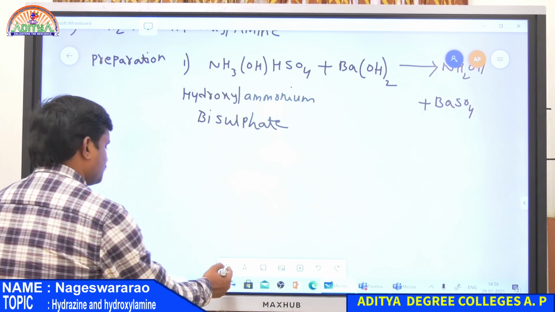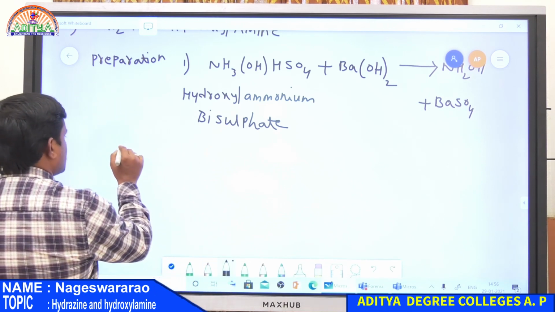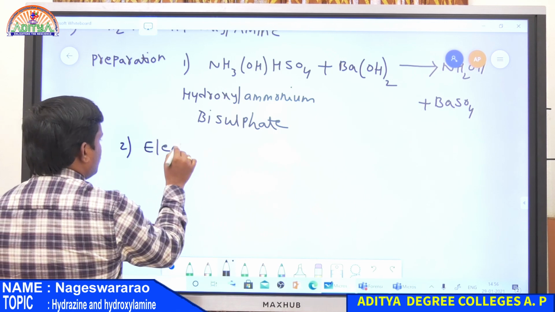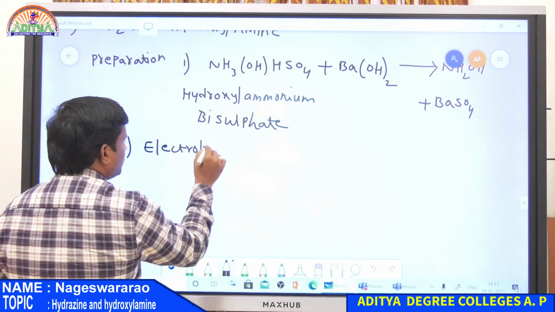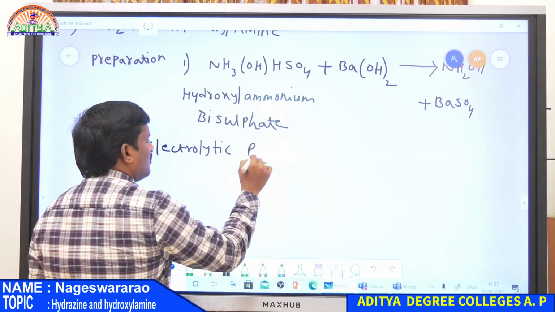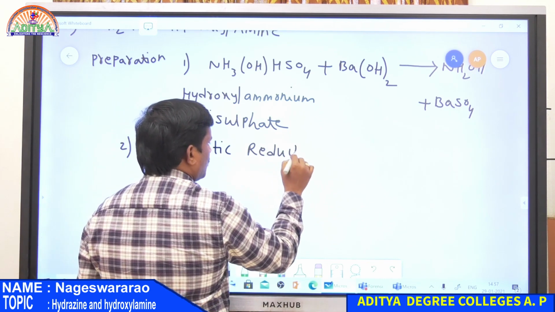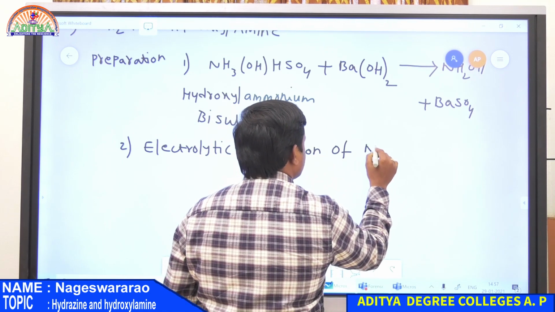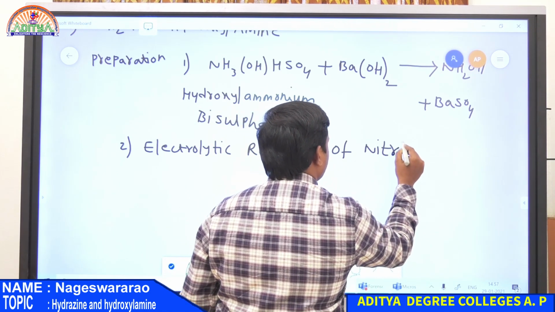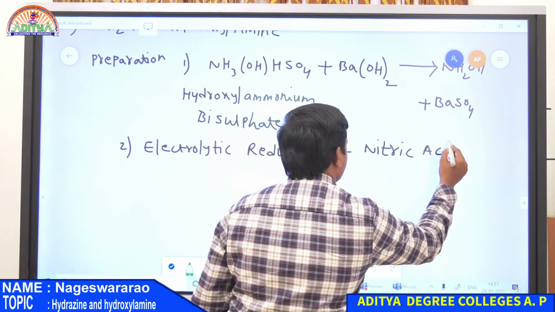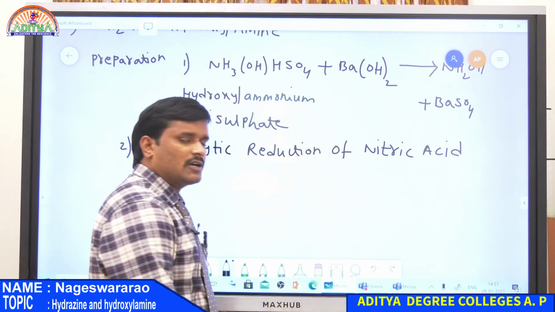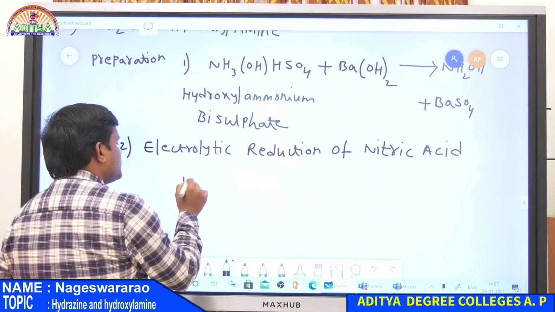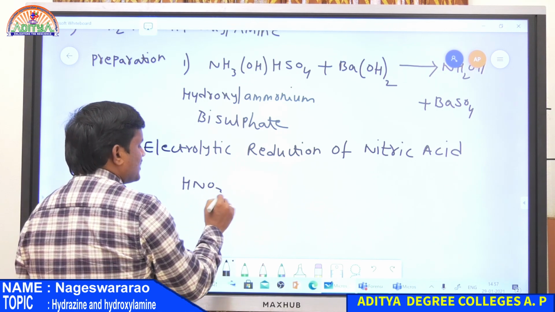And second preparation is electrolytic reduction of nitric acid. So HNO3, this is nitric acid.